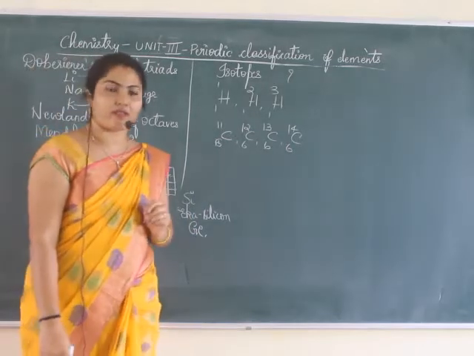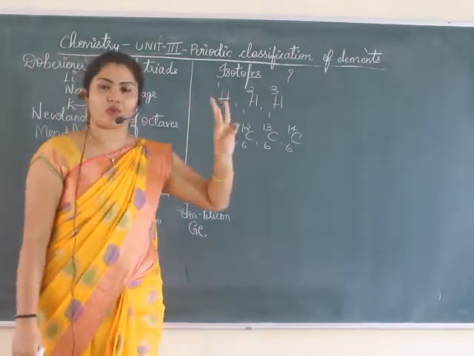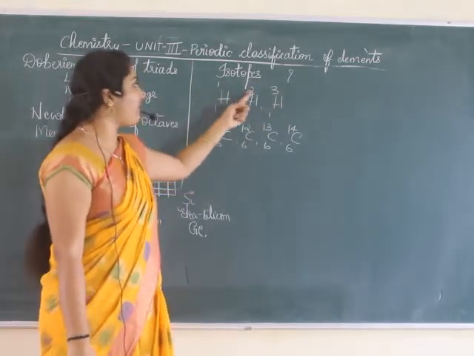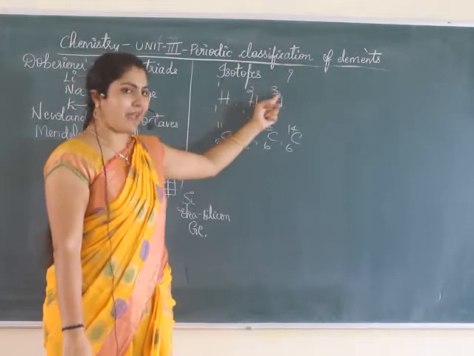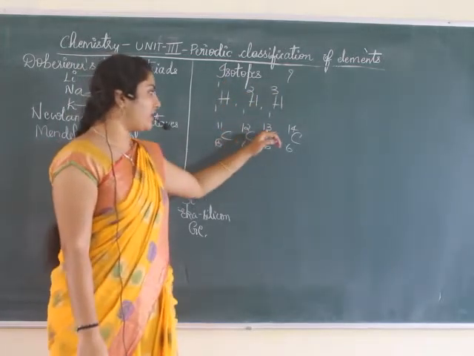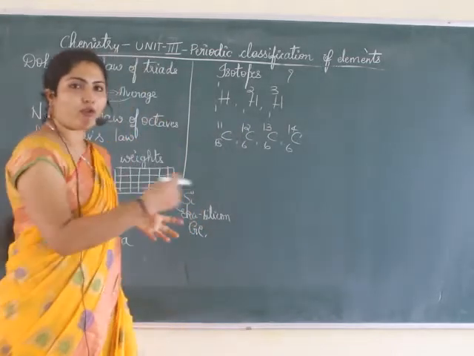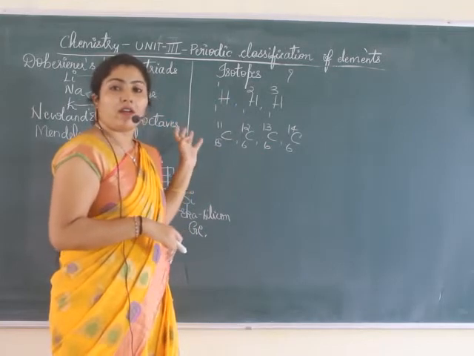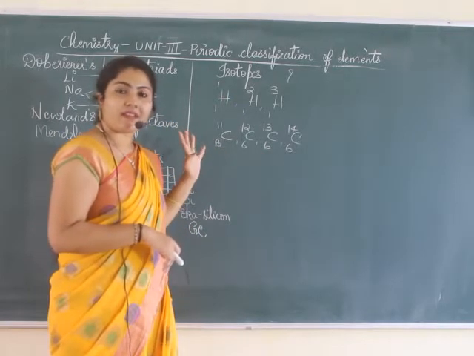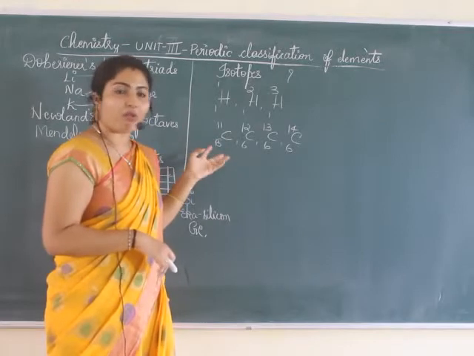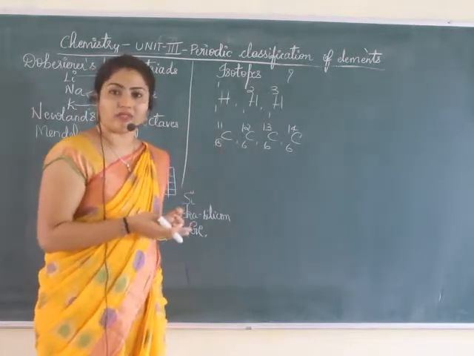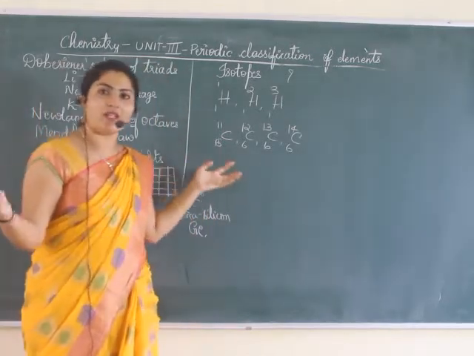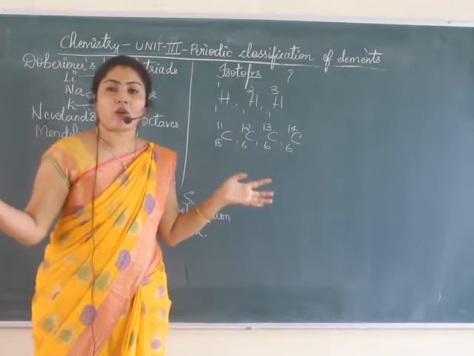Now the question was, see, hydrogen has 3 isotopes. So in all these, the mass will vary. Atomic mass is different. H1, H2, H3, here C11, 12, 13, 14. That means you should make 4 columns for carbon. For hydrogen, you should make 3 columns. For chlorine, you have again 17Cl35 and 17Cl37 also. For that again you will have to make 2 columns. So if you go on classifying based on atomic weights, then the periodic table will be a very complicated one.